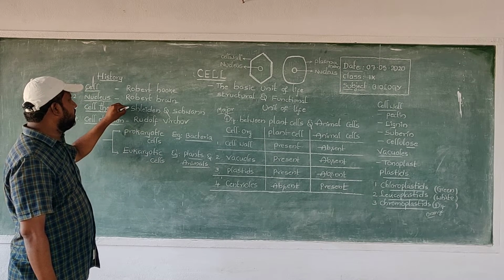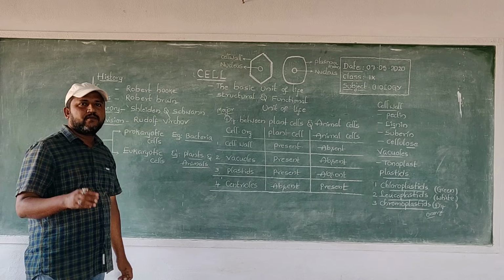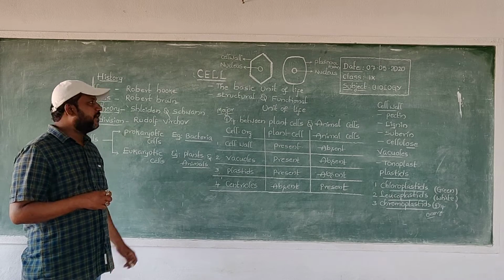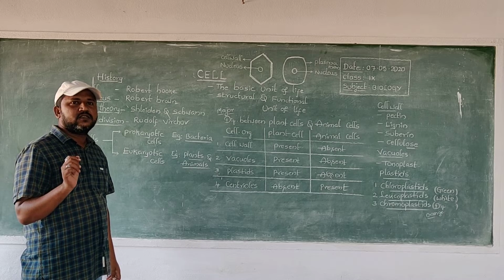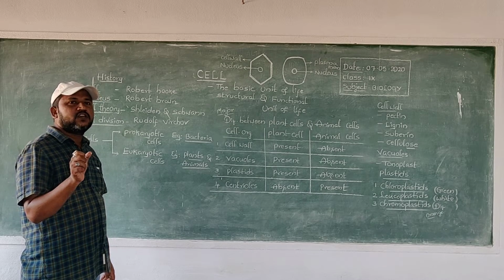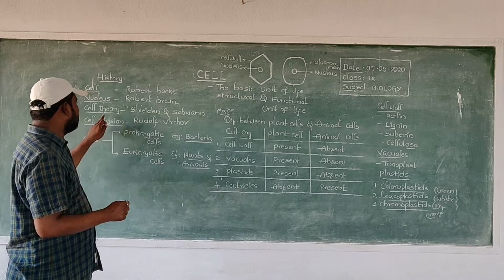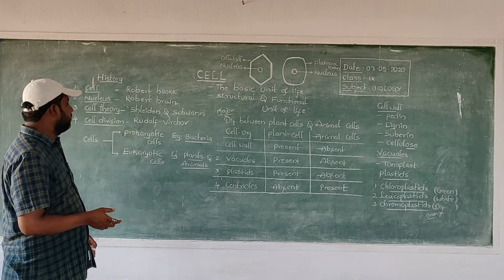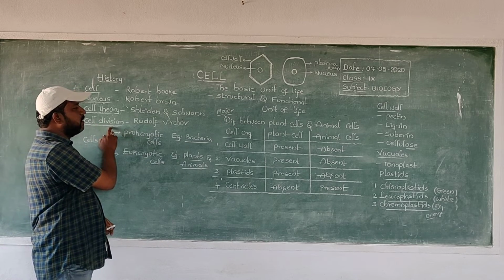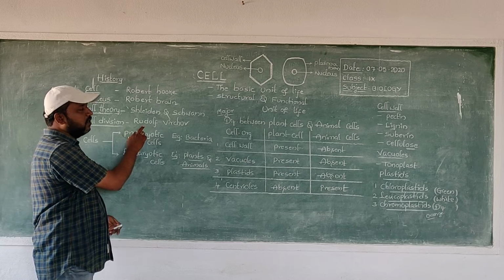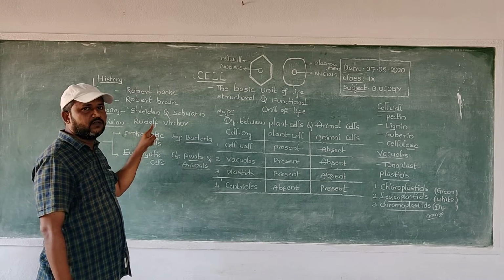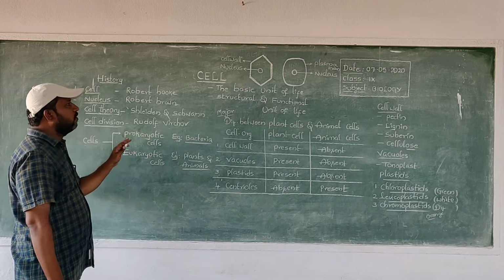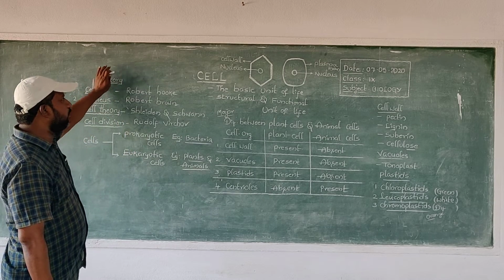Schleiden researched plant cells. Schwann researched animal cells. Both scientists discovered the cell theory. After that, cell division was proposed by a scientist called Rudolf Virchow.